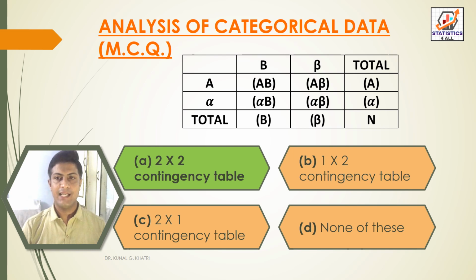Here we can see that there are 2 rows and 2 columns. In columns it is given B and beta, and in rows it is given A and alpha. AB, A beta and total A. Alpha B, alpha beta and total alpha. In columns, total B and beta. This is a 2 by 2 contingency table.